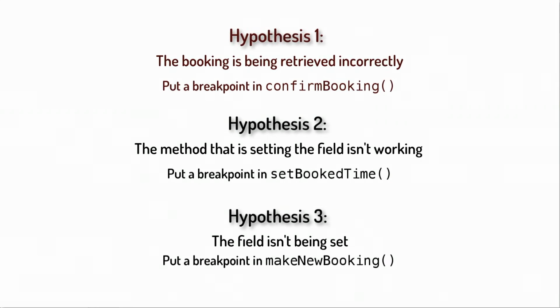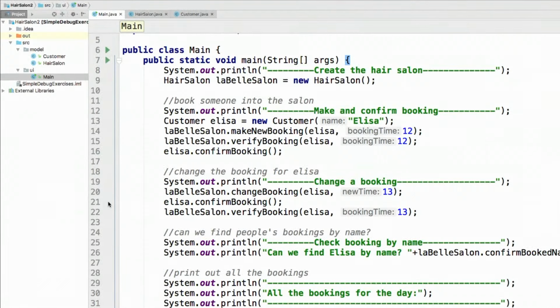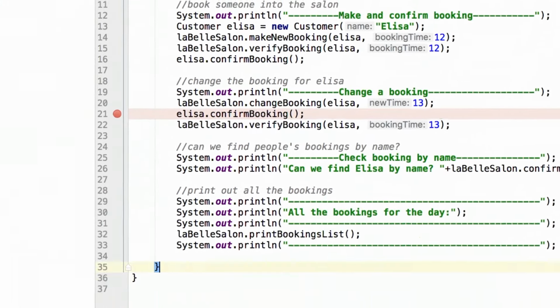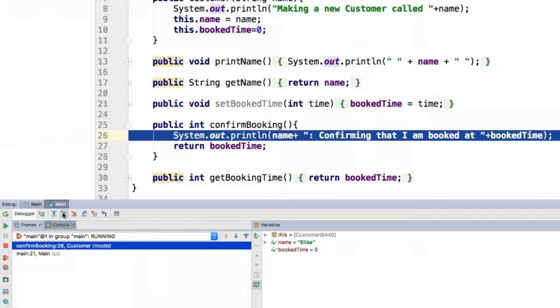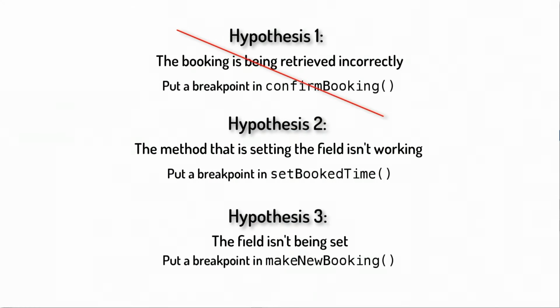So let's start by investigating this first hypothesis, that we're retrieving the value incorrectly. We'll put a breakpoint in confirm booking. Let's run our debugger and start stepping in. So we've got our objects here. Elisa has her book time of 0. And let's step into confirm booking. We can see our current object is customer with the name Elisa, which all seems fine. And the confirmation is saying, confirming I'm booked at that time. And the book time is still 0. So it's not that we're returning the wrong thing. It seems like the value of book time was never actually changed. So the problem is not in here. Hypothesis 1 has been disproven.